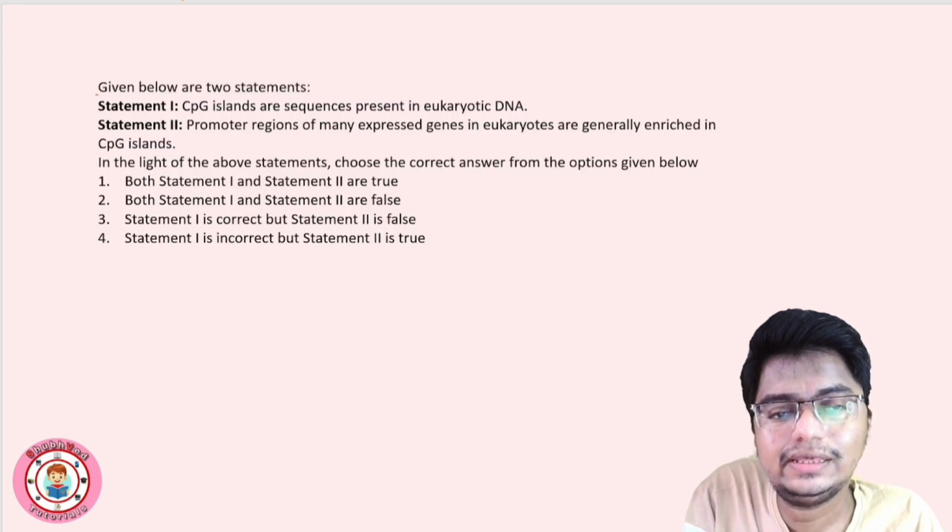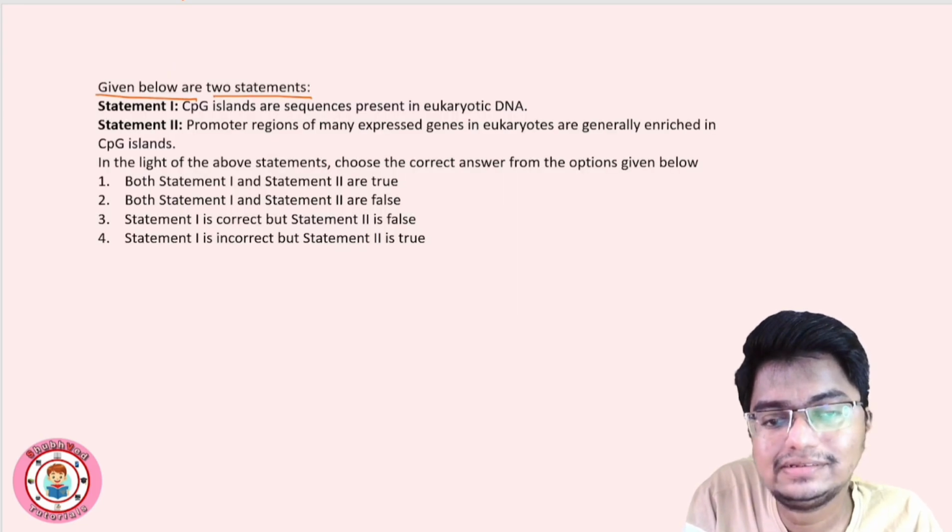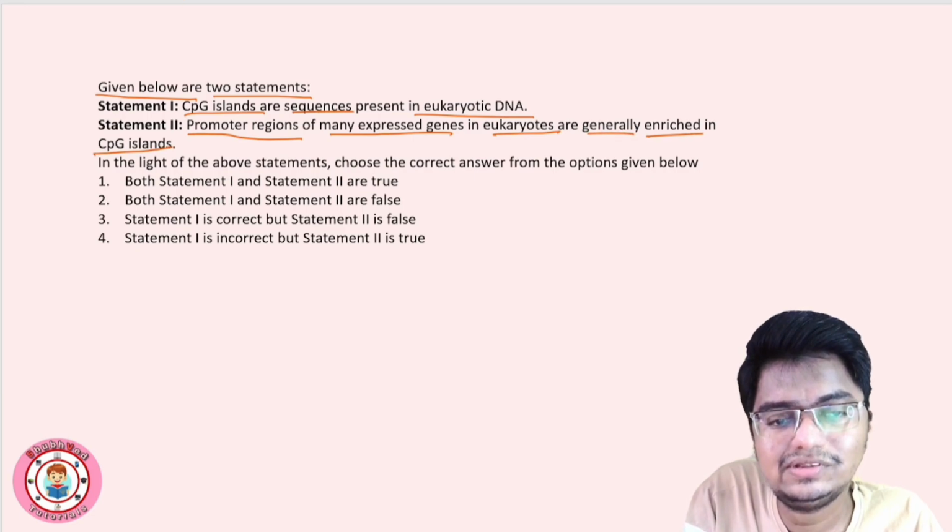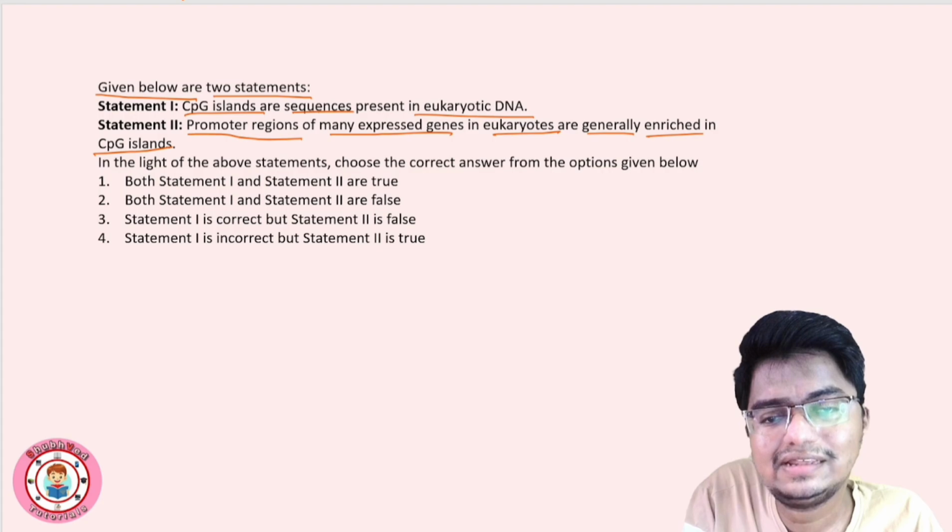Next question. Given below are the two statements. CPG islands are sequences present in eukaryotic DNA. Promoter regions of many expressed genes in eukaryotes are generally enriched in the CPG islands. CPG islands are a sequence present in eukaryotic DNA. This is correct statement. And promoter regions are enriched by the CPG islands of many expressed genes. Yes, both statements correct hai, right?